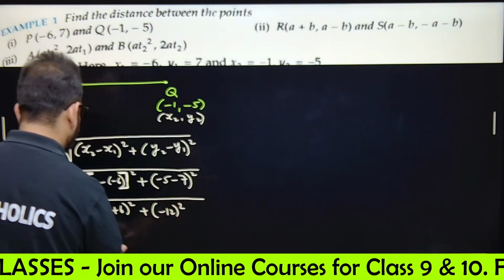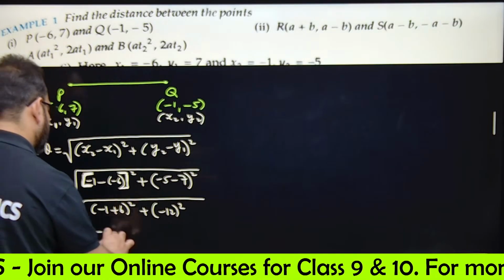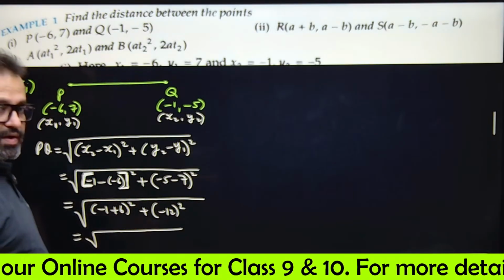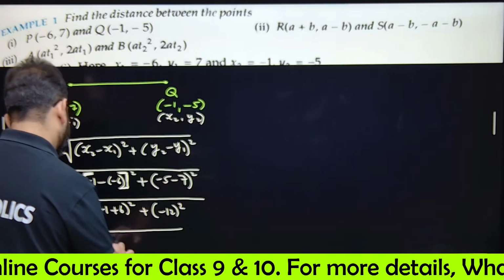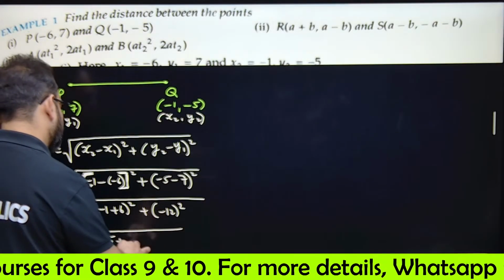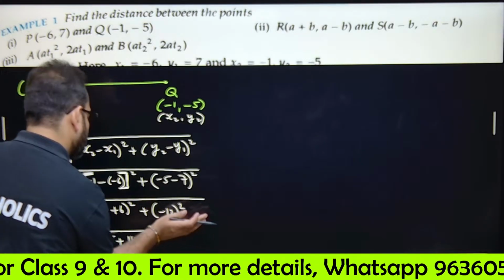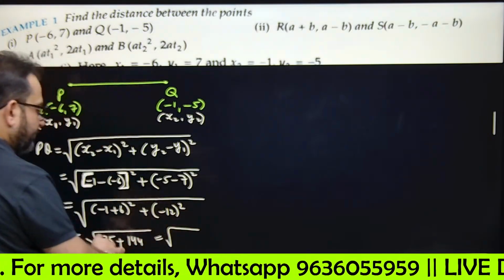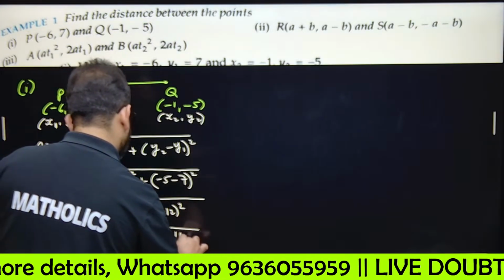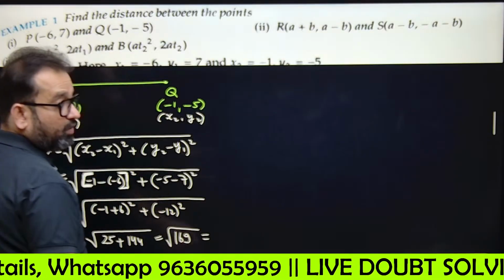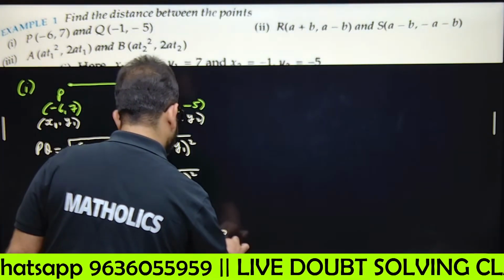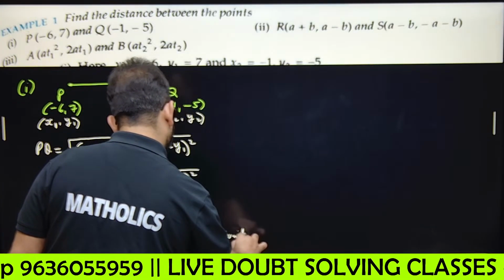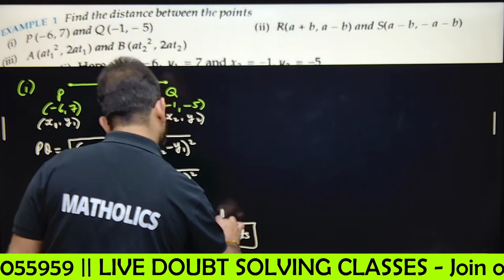-12 whole square, right? So it will be under root of, what is -1 plus 6? 5. 5 square is 25 plus 12 square is 144. So I will write down it is under root of what? 144 and 25, 169. And 169 is square of what number? 13. So 13 units you have to write for complete marks.